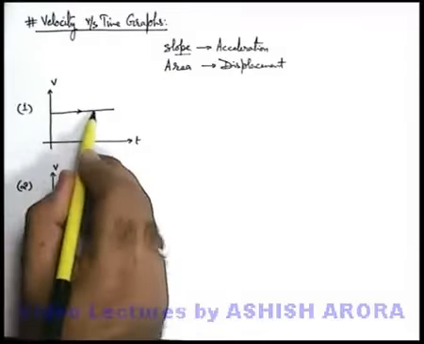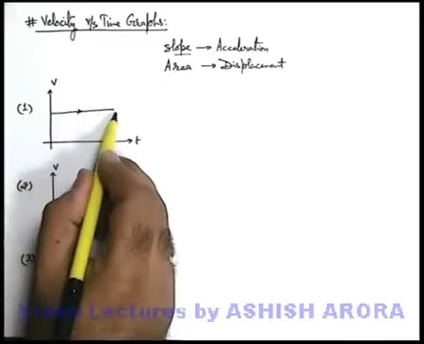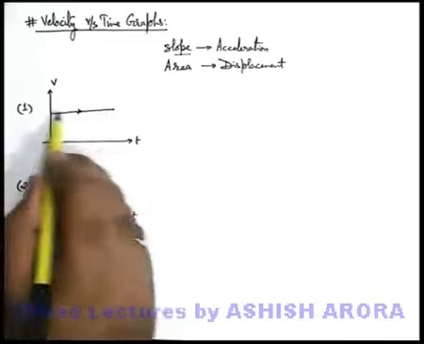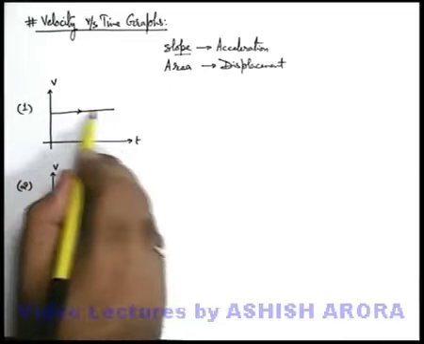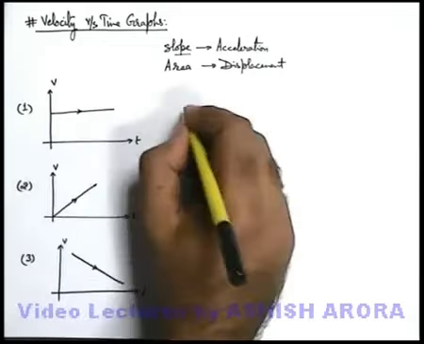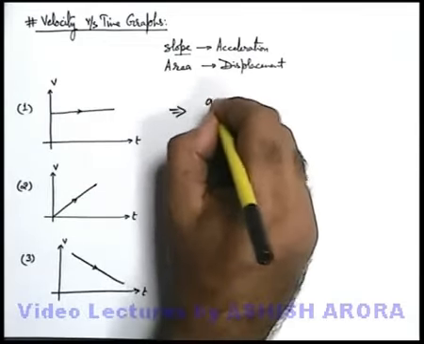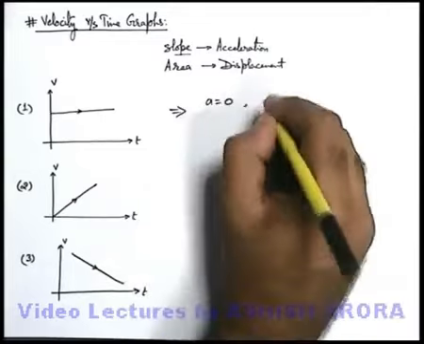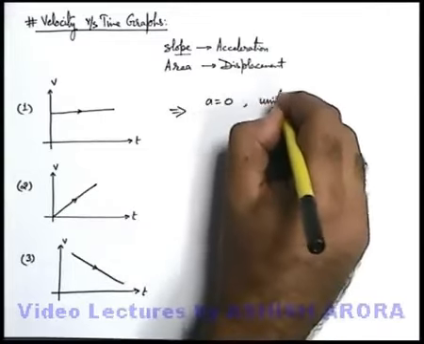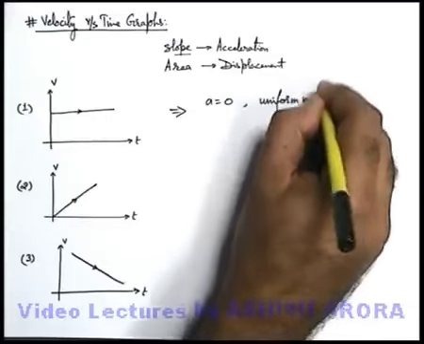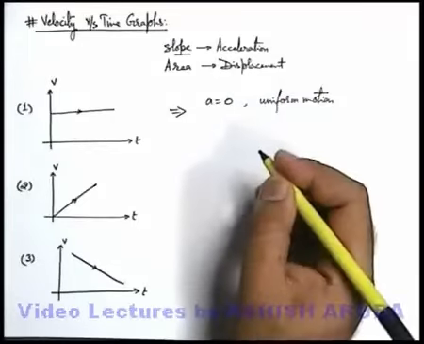The first one is the graph where the velocity time graph is a horizontal straight line. You can simply state the slope of the straight line is 0. So this is the graph which corresponds to 0 acceleration, the graph of uniform motion. Here the particle moves with a constant velocity.